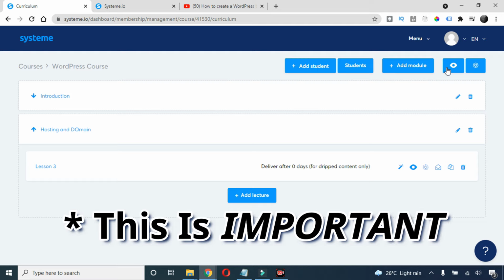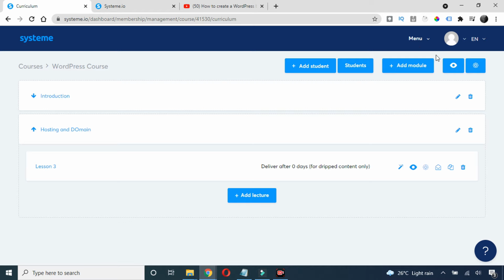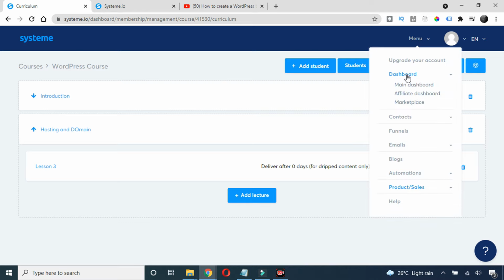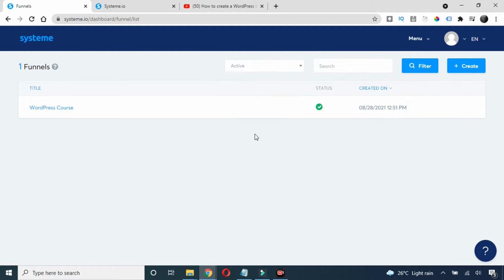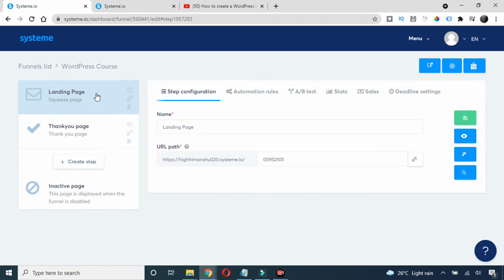Just listen to me. Okay, so first let's go to this dashboard here, or let's go to this funnel here. Okay, and since we have already created one funnel, I will remove this because in the free version we can only create a single funnel. So I'll just click on this. Okay, so I will just open this and I will remove the pages here.